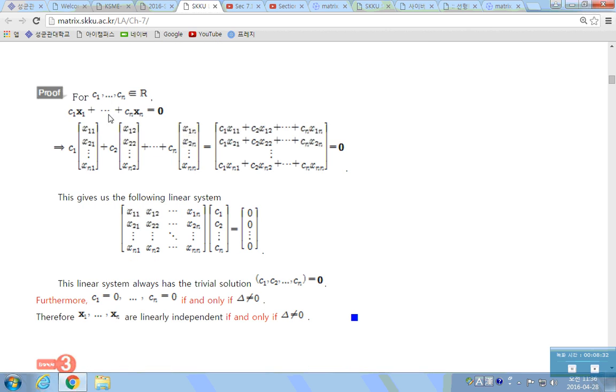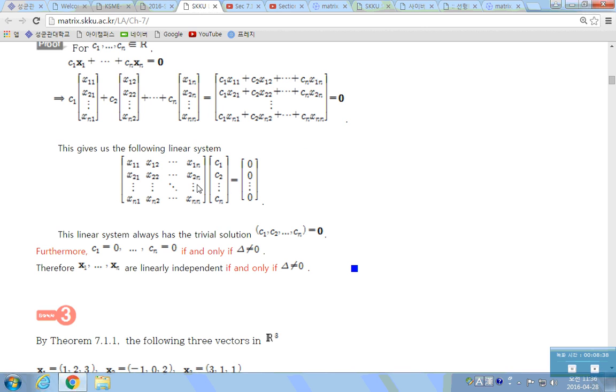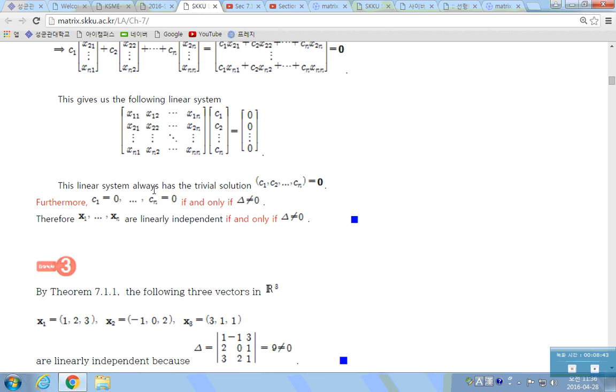So this is a proof. The ci's linear combination equals 0. Then you can write this in this form, which can be written as a homogeneous linear system of equations like this. This linear system always has a trivial solution, and if the determinant of this matrix is not 0, then this is a unique solution.